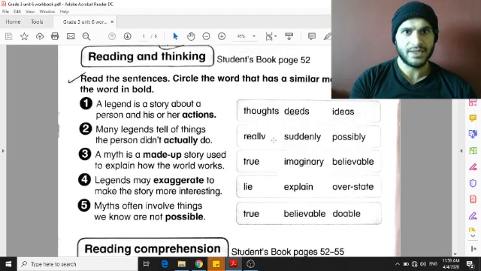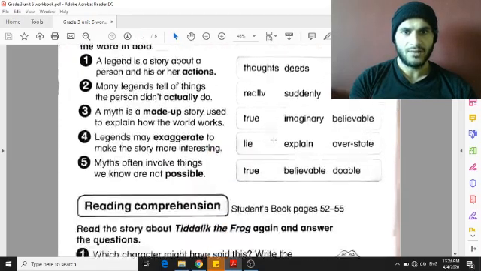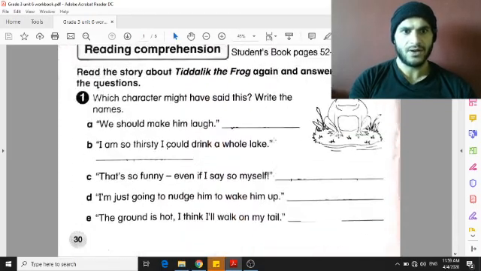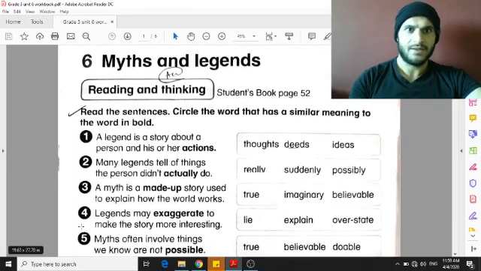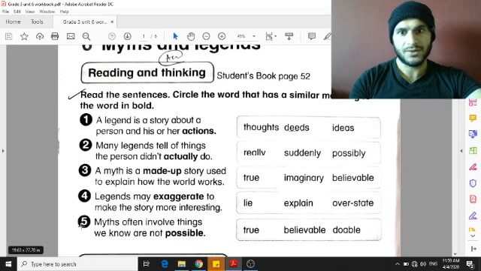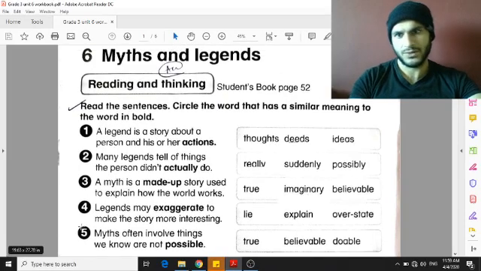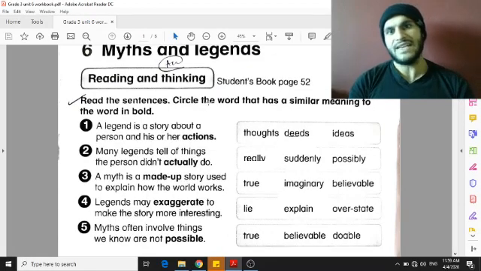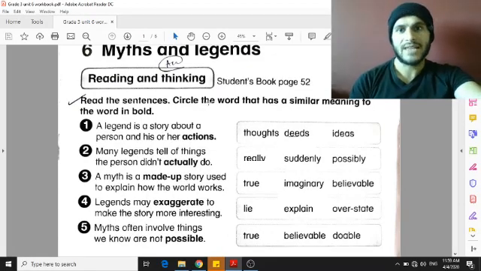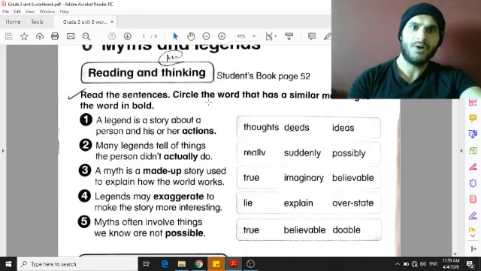The first exercise is reading and thinking on page 30 in your workbook, as you can see. And don't worry if you don't have your workbook with you now, you can use this file. I am going to give you the file. So first you have to read the sentences and circle the word that has a similar meaning to the word in bold.